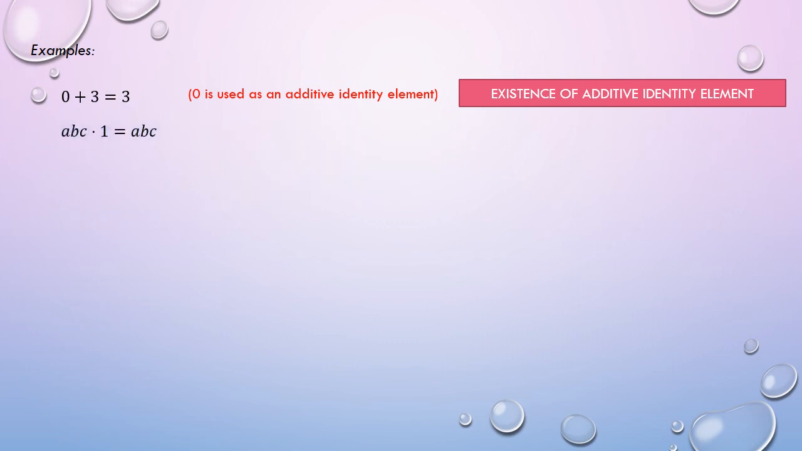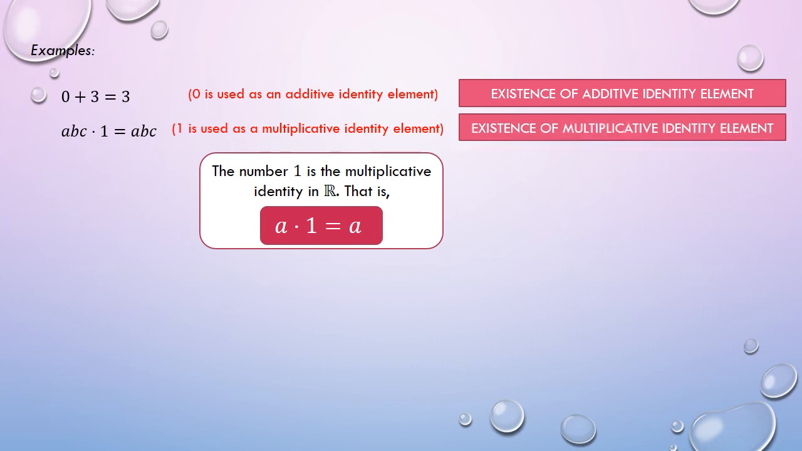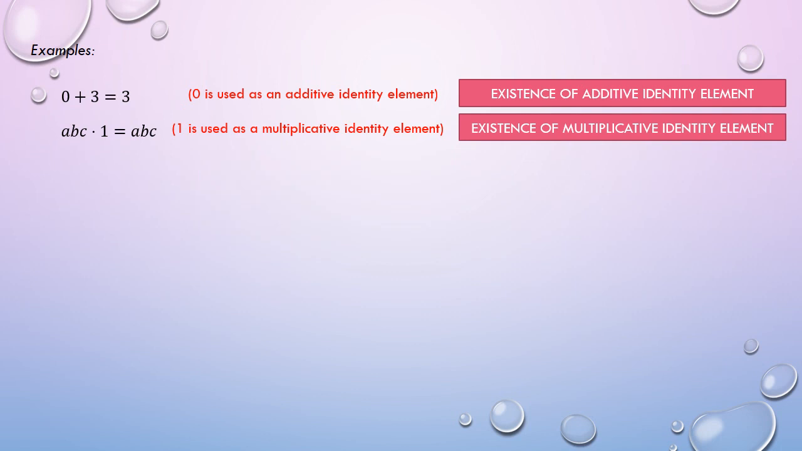Next, we have ABC times 1 is ABC. The property that justifies this statement can also be easily determined, for it follows the same format as this. This also means that the number 1 in this statement is used as a multiplicative identity element. Kaya the correct answer for this is existence of multiplicative identity element.